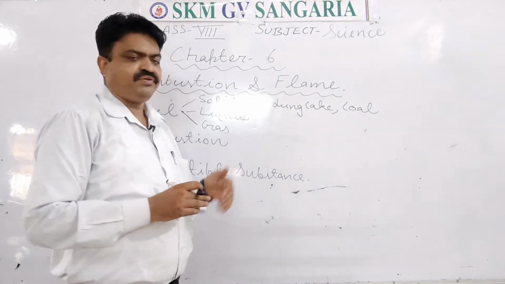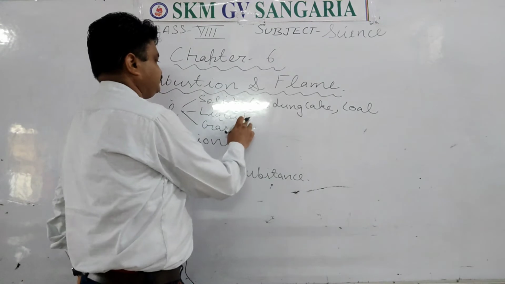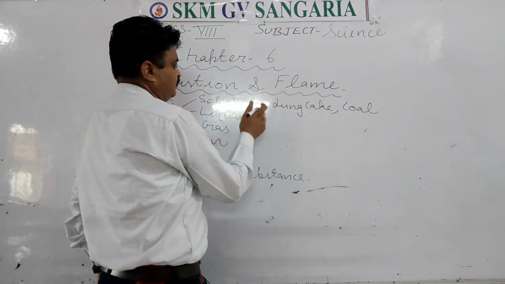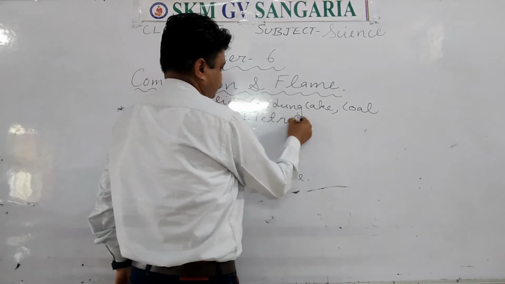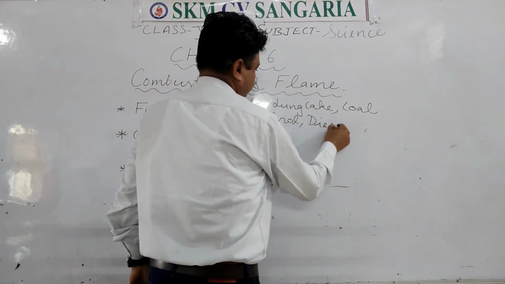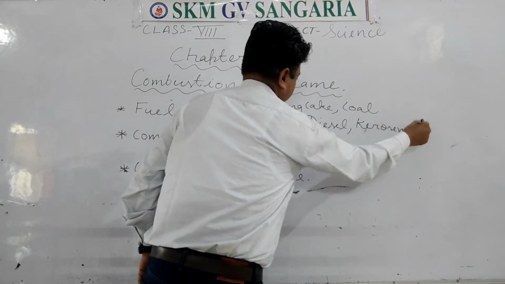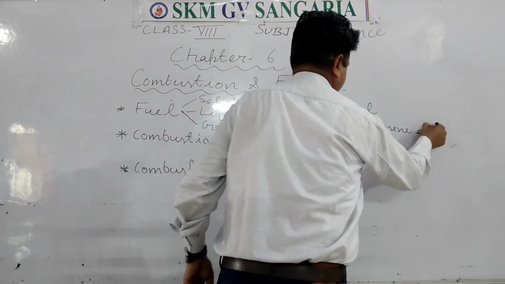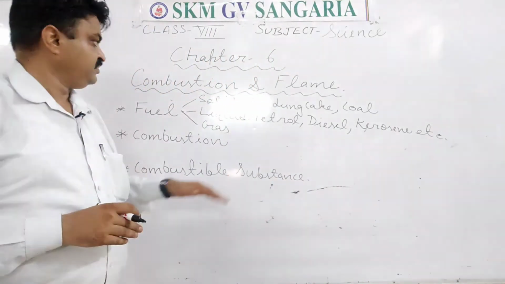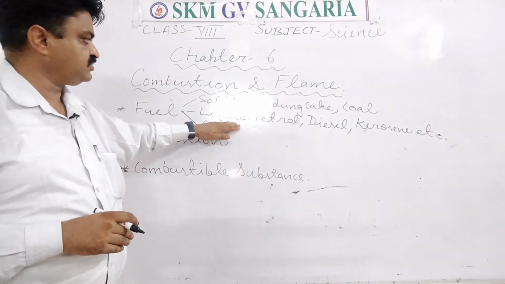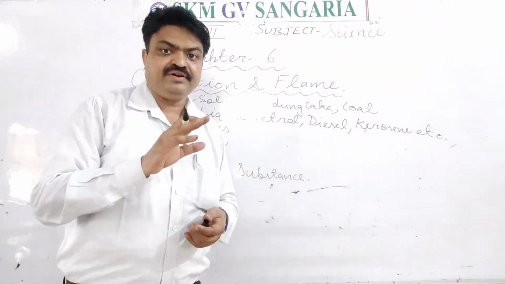Now the liquid fuel. Liquid fuel examples are petrol, diesel, kerosene. These are the liquid fuels, meaning the fuels that are found in the liquid state are known as liquid fuel.